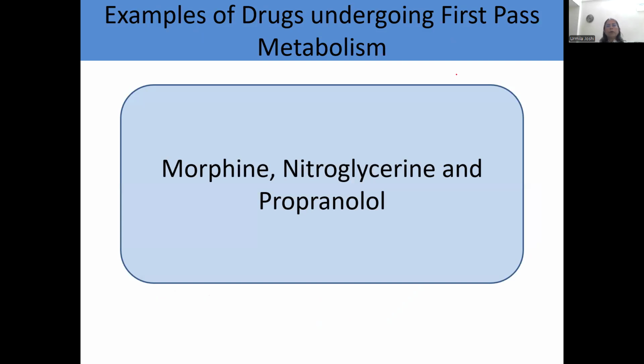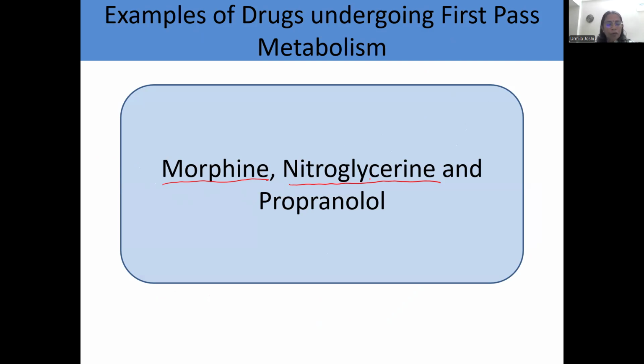Examples of drugs undergoing first pass metabolism. You have heard of them, but still a recap. Nitroglycerin, morphine, propranolol. I think all of you know that nitroglycerin is not given by oral route because it undergoes extensive first pass metabolism.